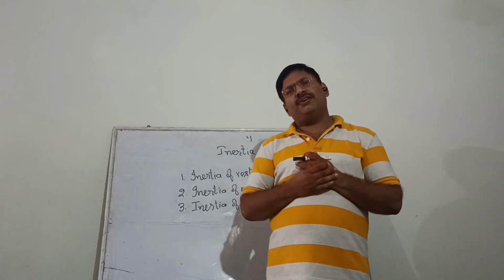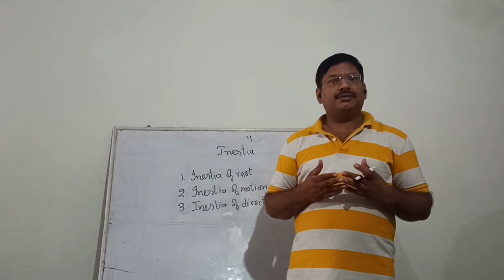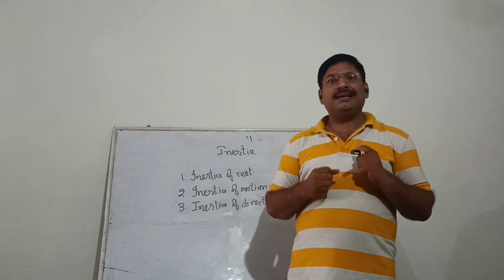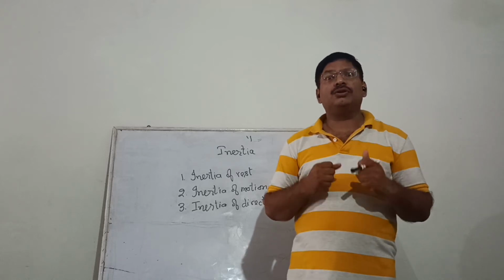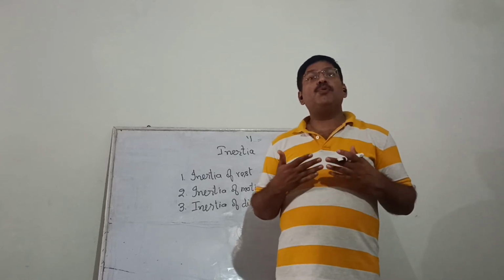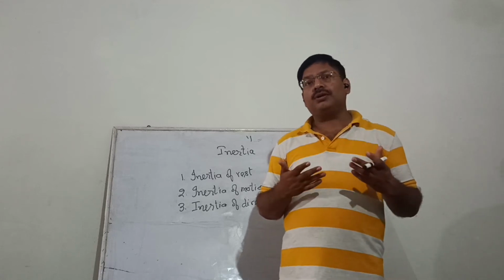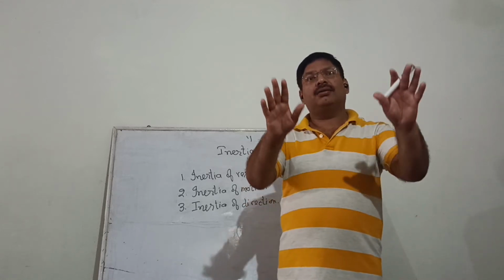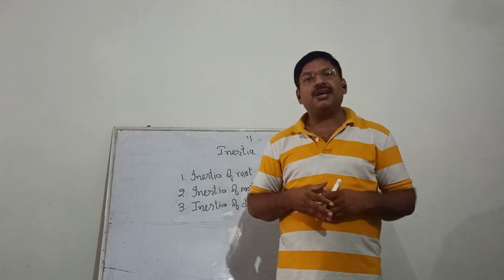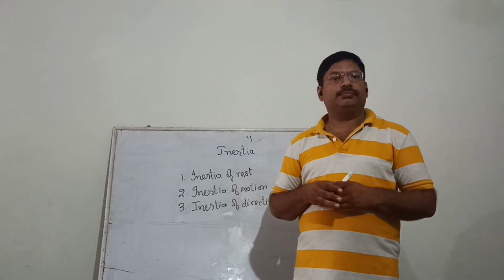A simple example of inertia of motion is that whenever an athlete takes the long jump, you must have seen that he runs before taking the long jump. So by running, he builds momentum, and once the momentum is built, due to inertia of motion, he takes the long jump up to a greater distance. So that is inertia of motion.